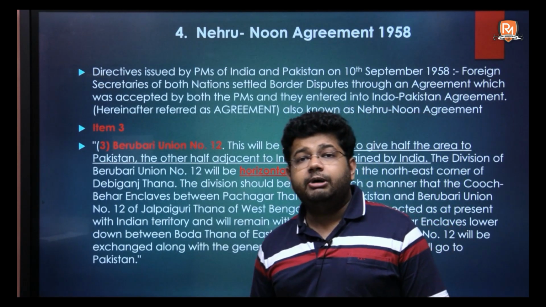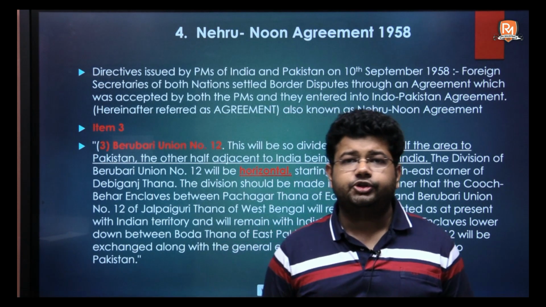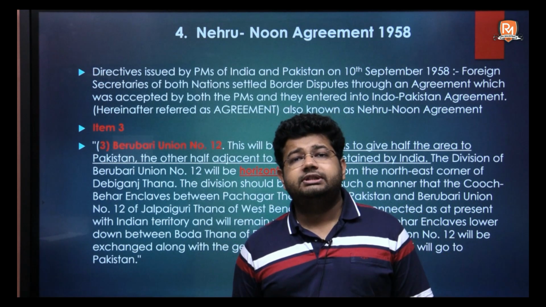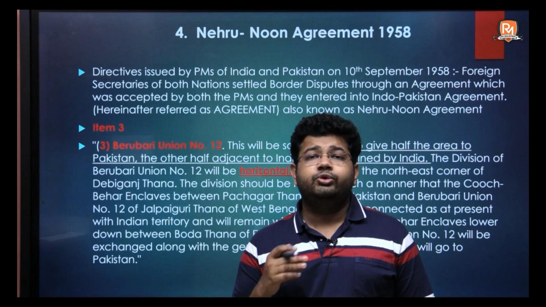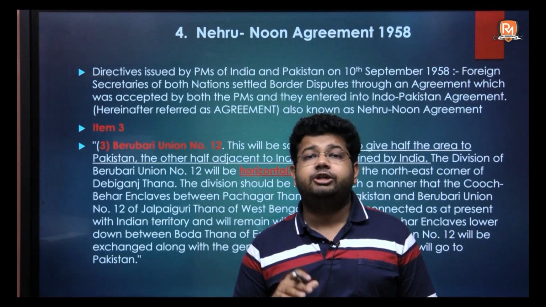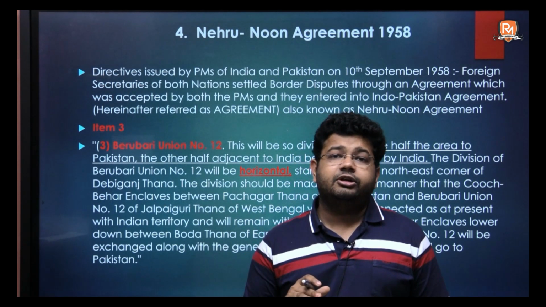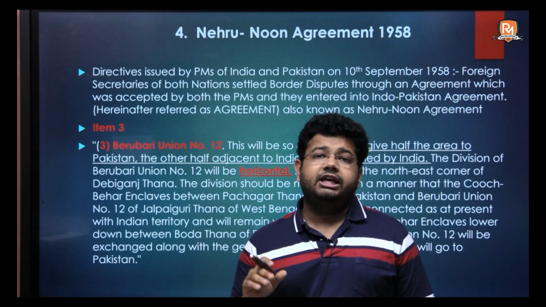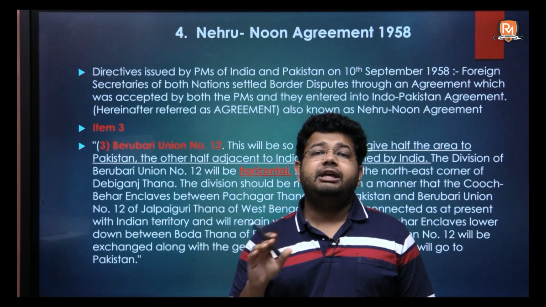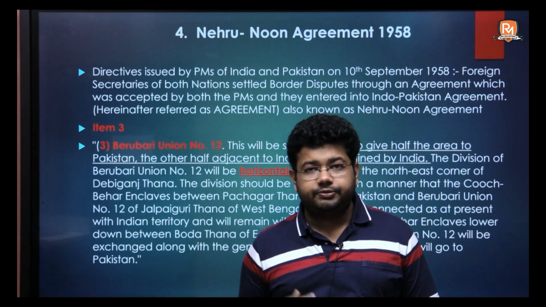Now, Berubari Union had about 10,000 people as its population. So, it was decided by the government that so that in future there is no litigation with respect to this agreement, it was better to refer this agreement to the Supreme Court for its opinion and to see if this agreement can be executed by the government, by the Prime Minister himself or not.